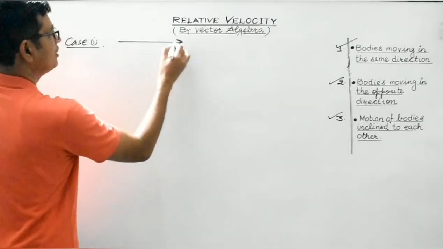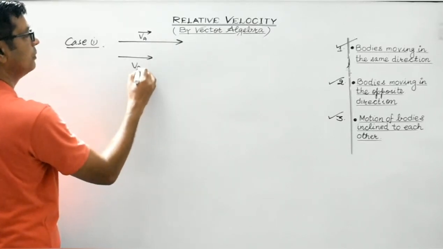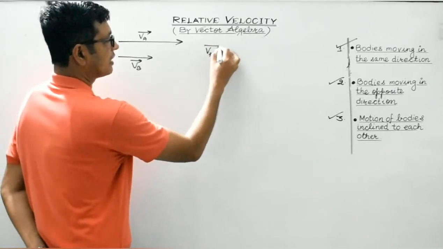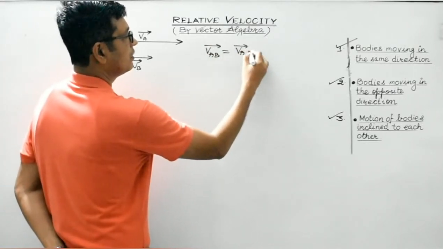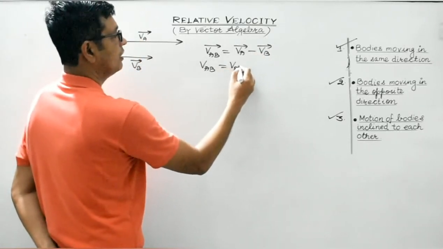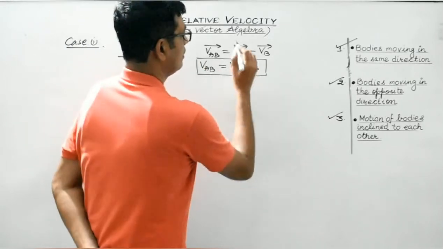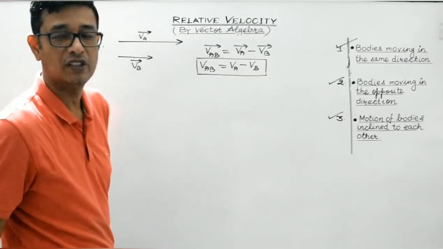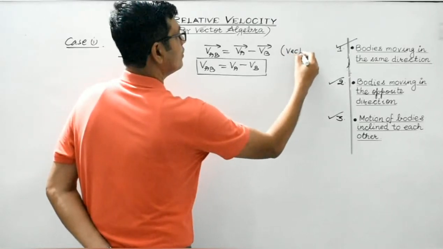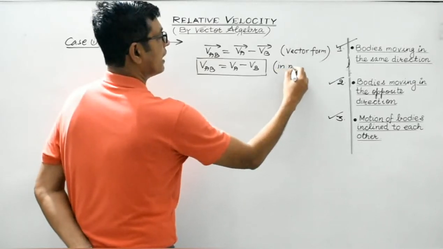When the two bodies are moving in the same direction, this is body A and this is body B, then the relative velocity in the vector form is given by VA vector minus VB vector. In magnitude, it is given by VA minus VB. Clear? This is the formula to be used in solving numericals. This is in vector form, and this is in magnitude.